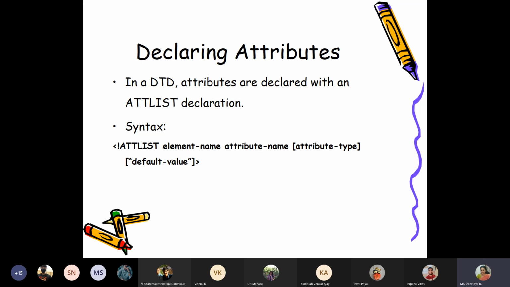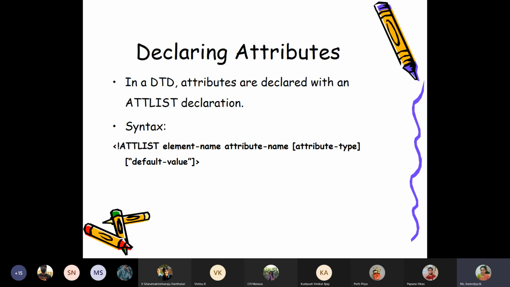The attributes are declared with a keyword called ATTLIST, attribute list. Angle bracket, exclamation mark, ATTLIST indicates that it is an attribute list. So you declare all your elements, then you start declaring attributes. First the element name, that means to which particular element you are attaching this attribute.